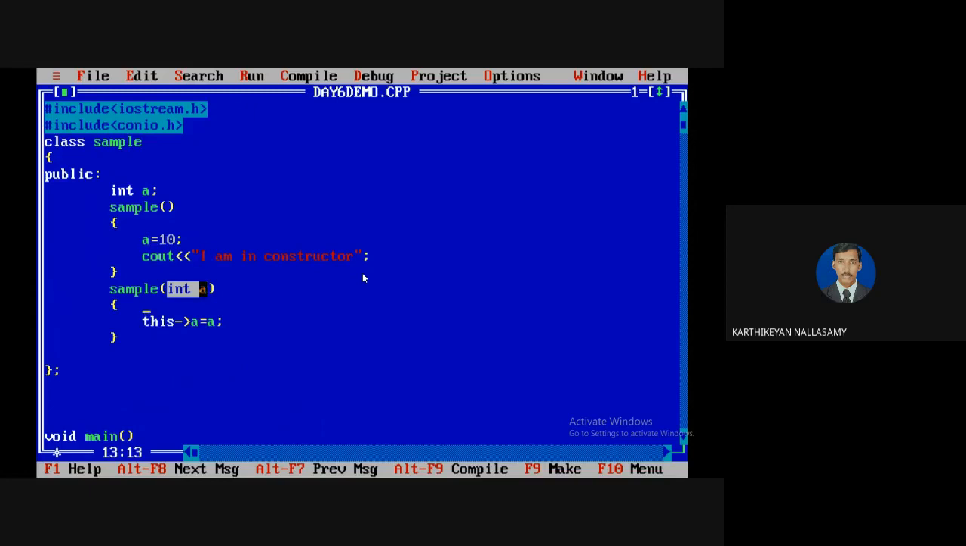So if I define the name as the same, you must use the this keyword, that is, the this pointer, to differentiate it. But it is not necessary to do that. If you want, you can define some other name instead of A. Then you can copy A equal to F.